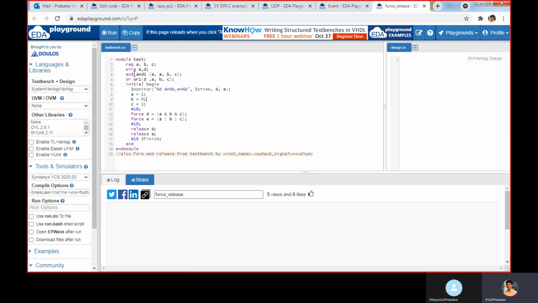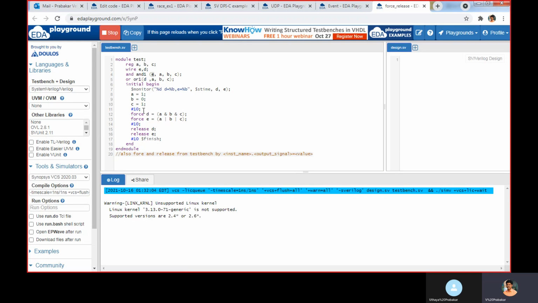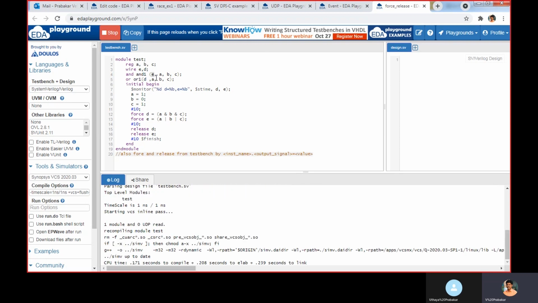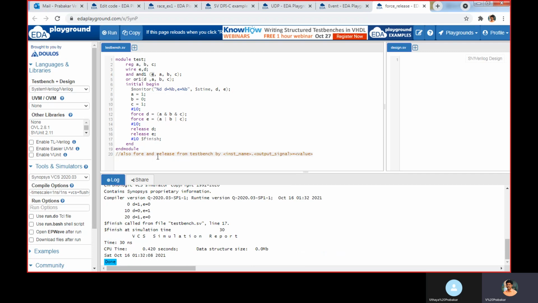Here it performs an AND operation on 1, 0, 1, so you get 0 for E. You will see that in the log file using this $display. For D, you get 1 because it performs an OR operation between A, B, and C.